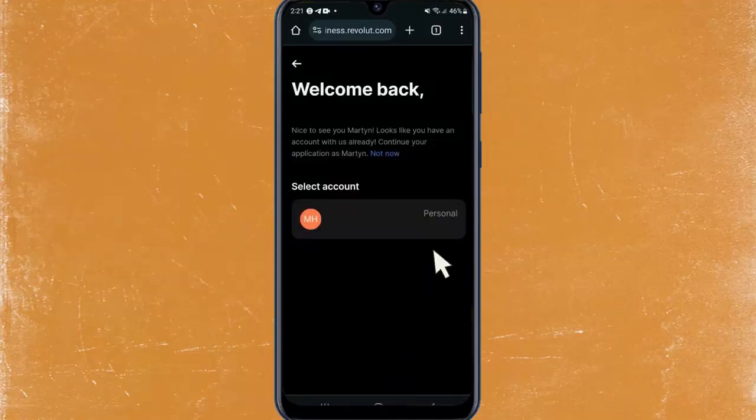Now, all you need to do is wait a couple of days for your business account to be verified and approved by the Revolut team. And that's it.